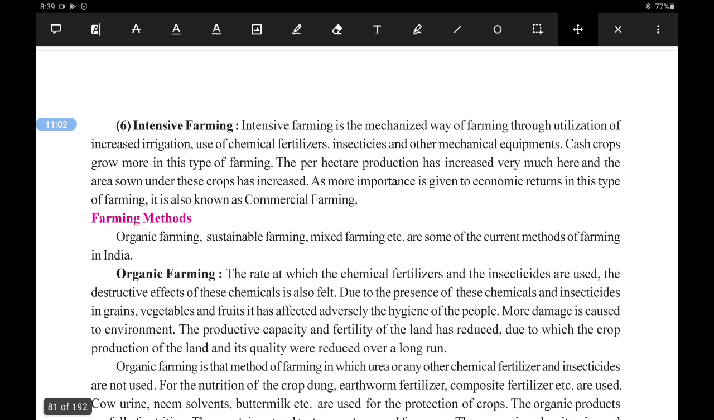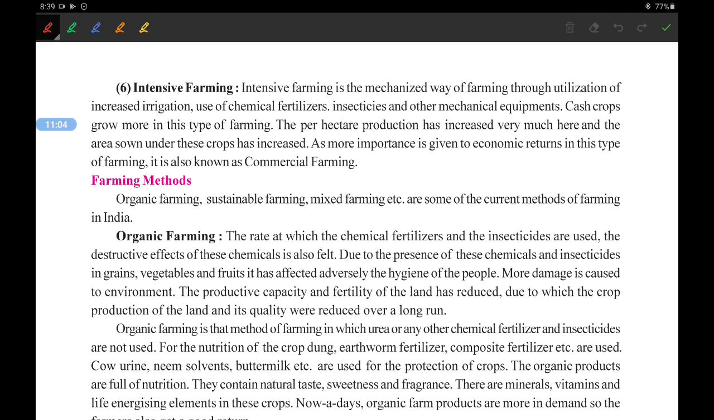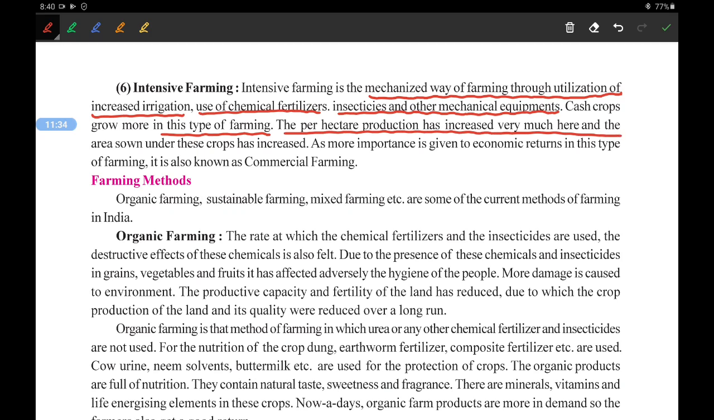The sixth type of agriculture is intensive farming. Intensive farming is a mechanized way of farming through increased irrigation and the use of chemical fertilizers, insecticides, and other machinery. In simple words, it is the use of all the available facilities in the maximum way. Cash crops are grown more in this type of farming. The per hectare production has increased very much here, and the area sown under these crops has increased.